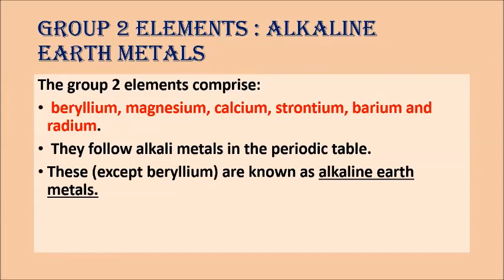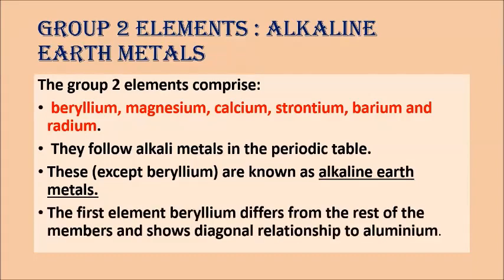Except beryllium, they are known as alkaline earth metals. The first element, beryllium, differs from the rest of the members and shows some diagonal relationship to aluminium. And in which group does aluminium come? It belongs to the 13th group, and it is the second element in that group.